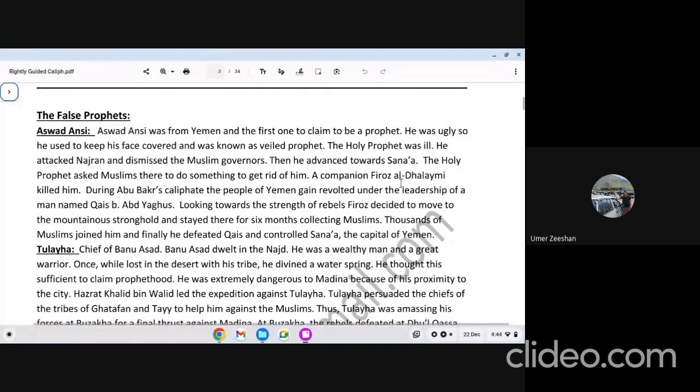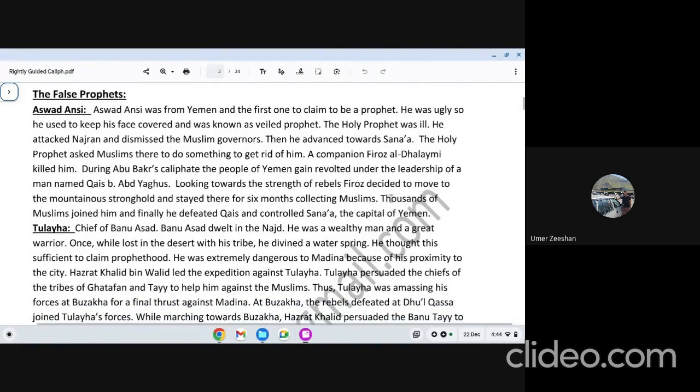Correct. Aswad Ansi's successors took over after he died, and his name is Qais. Qais is the one who became a threat afterward. Your point is right. Some books have mentioned one day after the Prophet's death, some books one day before. It's fine, he was killed almost then. Qais is the successor who continued that movement, and his supporters and followers continued it. Finally, Hazrat Abu Bakr was forced to send an army.